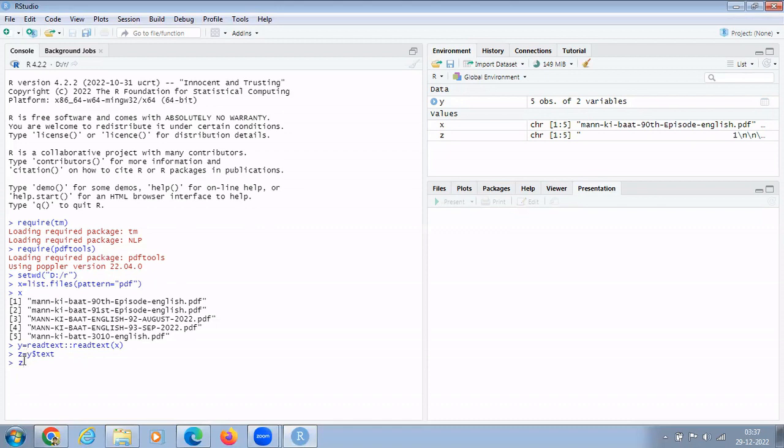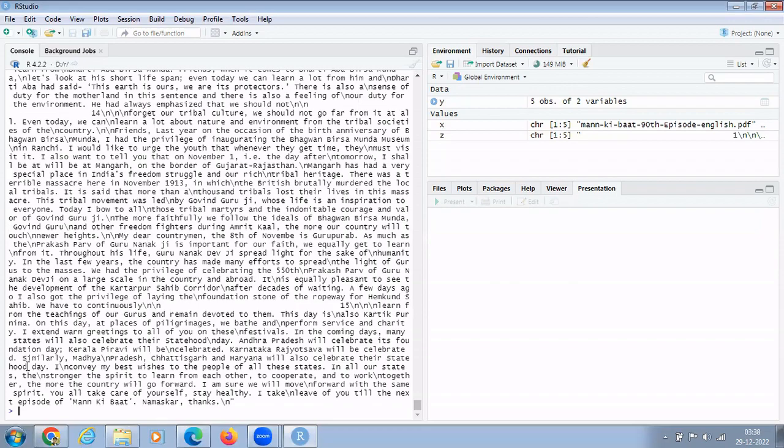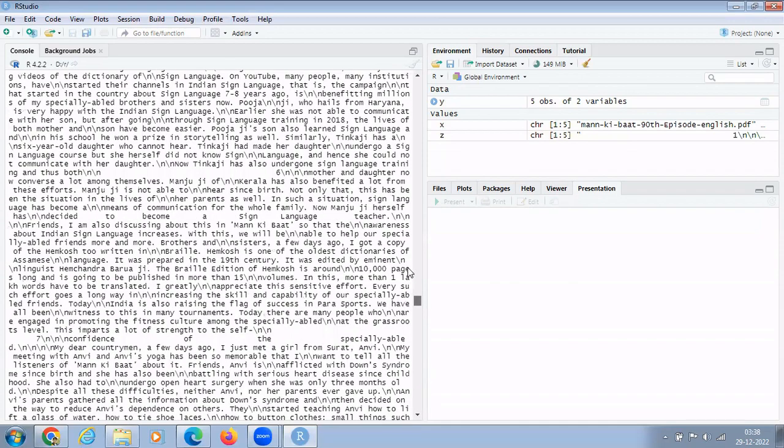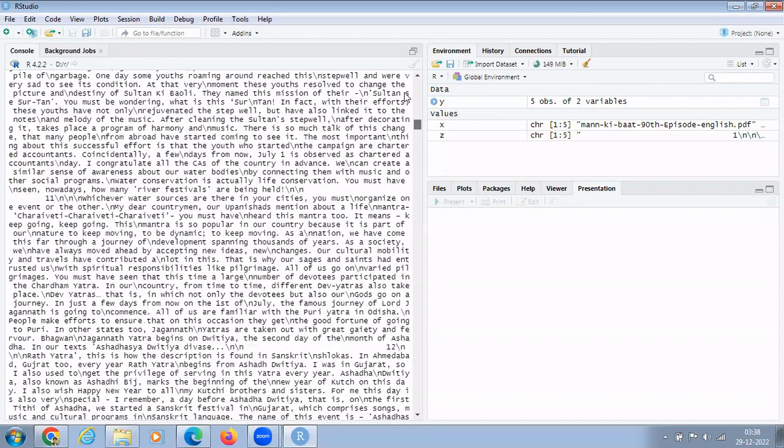I am telling R to show the text of this y and put it in z. So I enter z and press enter. What will you find? The text is here. You can see the text of all five files has now been combined together.